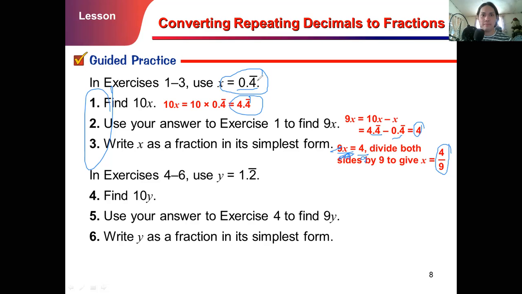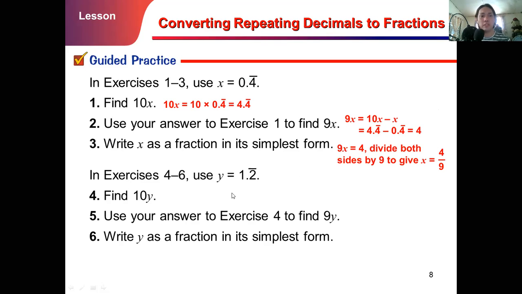So 0.4, again, the place value of this is in the tenth place. So of course, we expect that the denominator is 10, so it's over 10. And since we have 4 as our repeating decimal, we will write 4 over 10. Again, minus 1 in the denominator, so that gives us 4 over 9. So see, same answer. Correct.